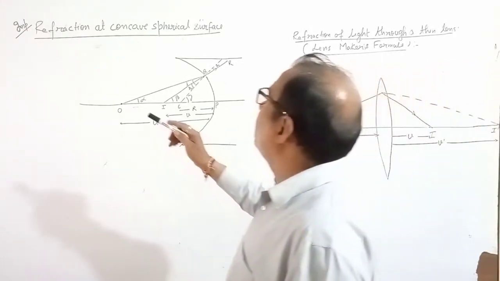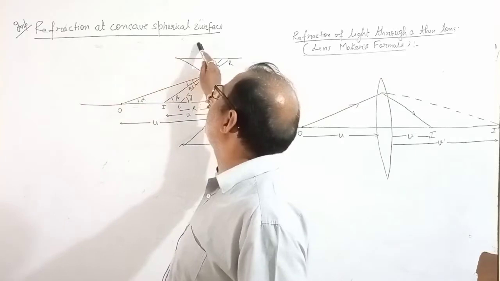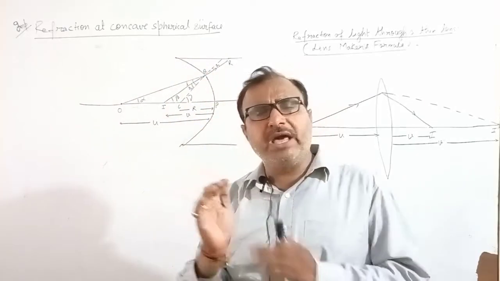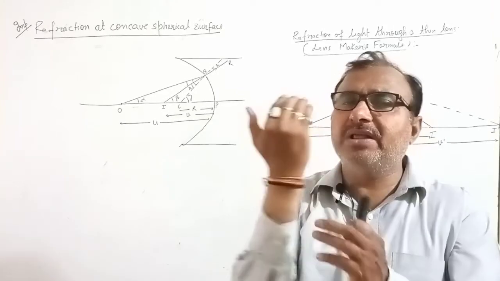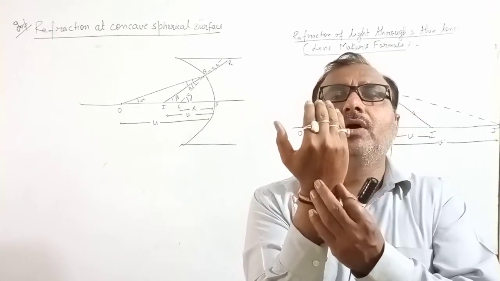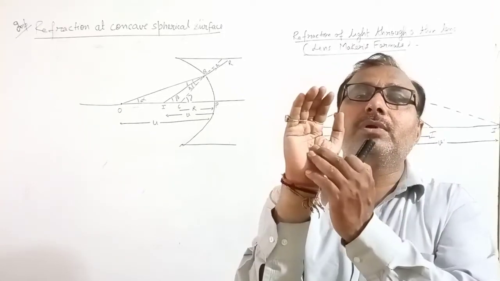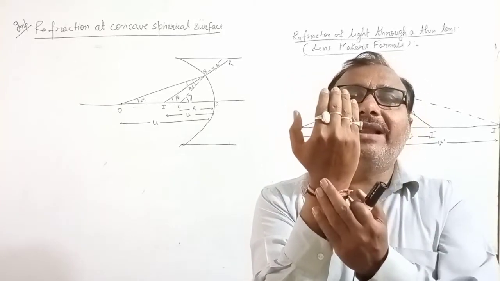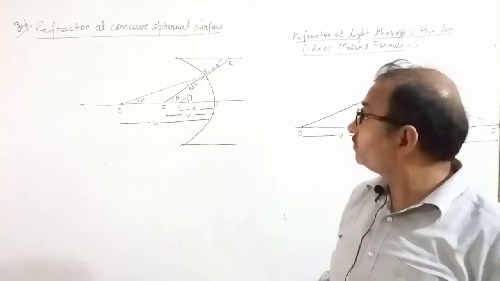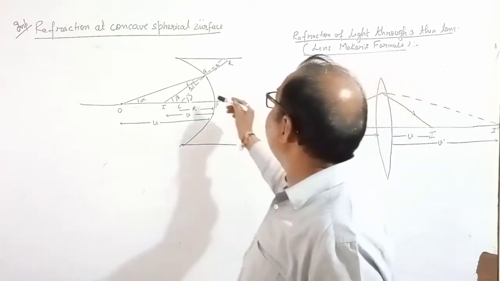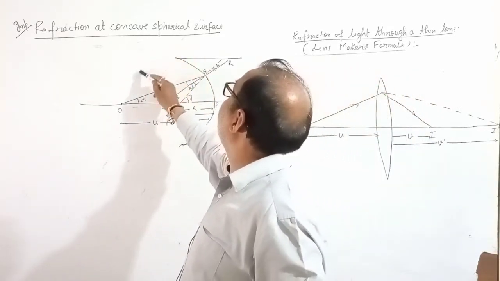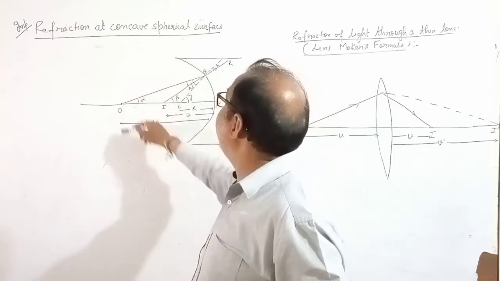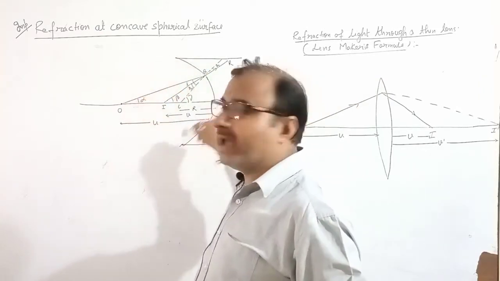These are some basic things. Here we are going to discuss refraction at a concave spherical surface. You all know there are two types of surface. One is concave, the other is convex. Concave like this, convex bulging surface like this. So this is a concave surface. In a concave surface, if we join it like this, then it will become a sphere.